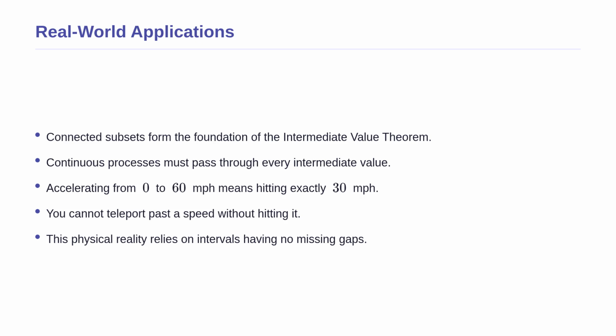Now that we have proven the mathematics, let us understand why this matters in the real world. Connected subsets form the foundation of the intermediate value theorem in physics and engineering. This theorem states that a continuous process must pass through every single value between its start and end. For example, if you accelerate a car from 0 to 60 miles per hour, your speed must hit exactly 30 miles per hour at some moment. You cannot teleport past it. This physical reality is mathematically guaranteed only because intervals on the real number line are perfectly connected, with absolutely no gaps.